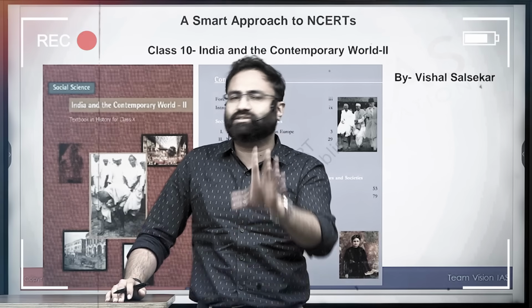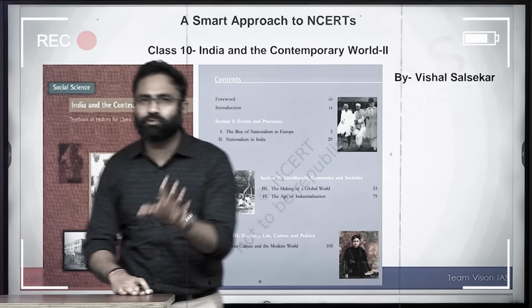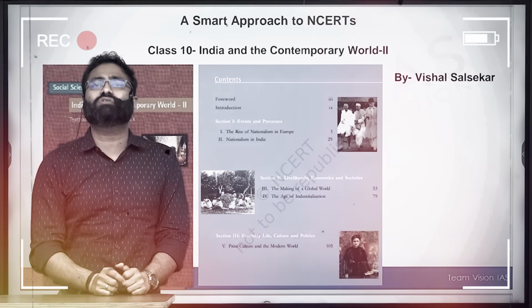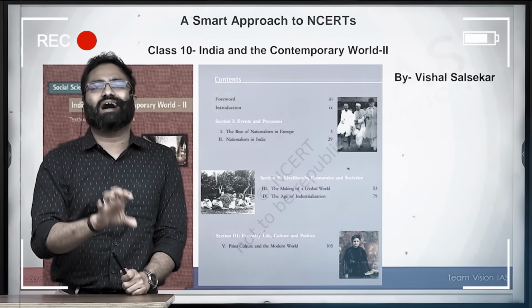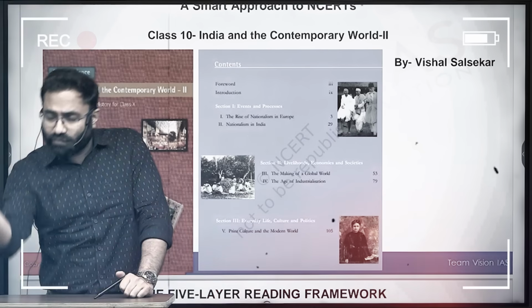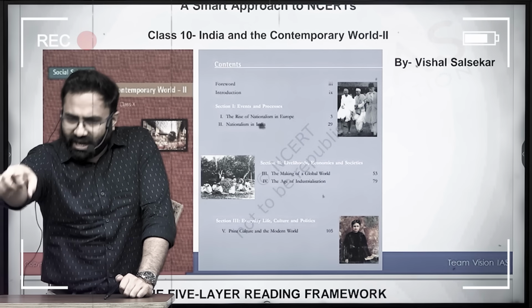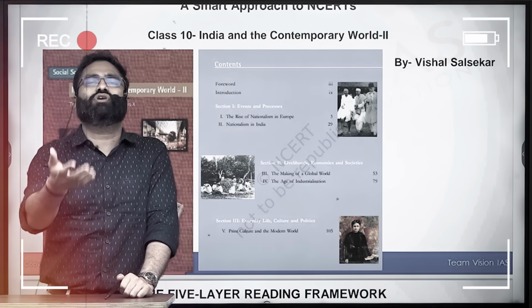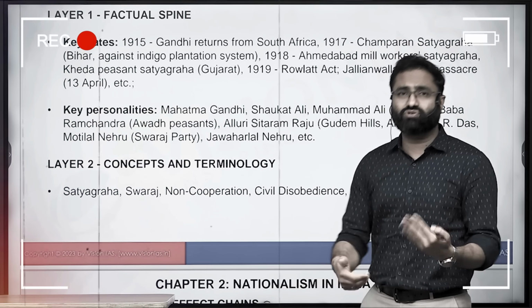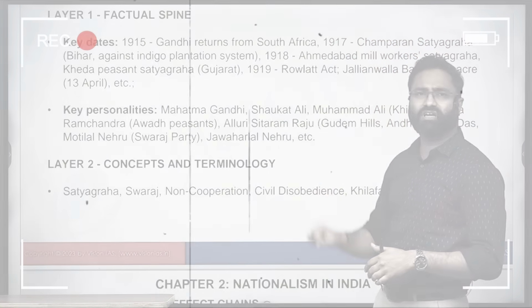UPSC does not ask you about chapter. UPSC asks you about theme. So this thematic understanding is going to help you in order to make the notes, in order to solve the answers that UPSC is going to ask, so that you will get an idea and you will then go through the NCERT, you will try to decode it for you, and then eventually you should also make the notes from that particular NCERT. How Gandhiji eventually evolved this particular strategy of Satyagraha?